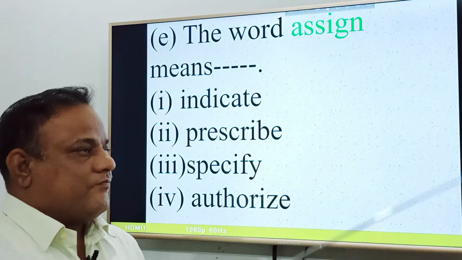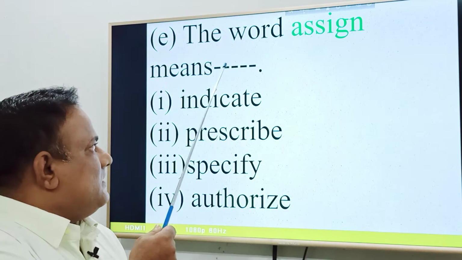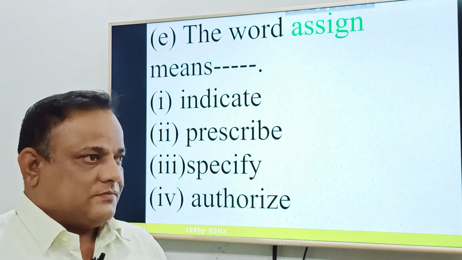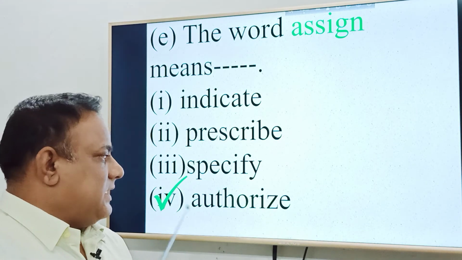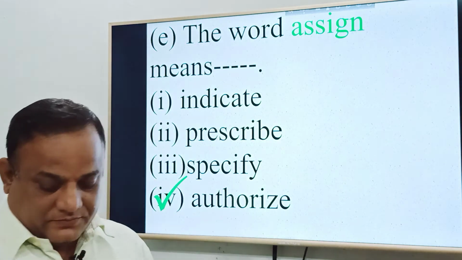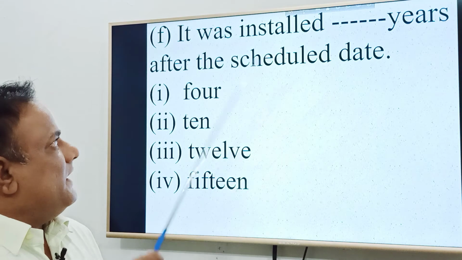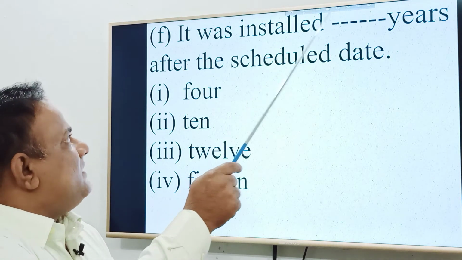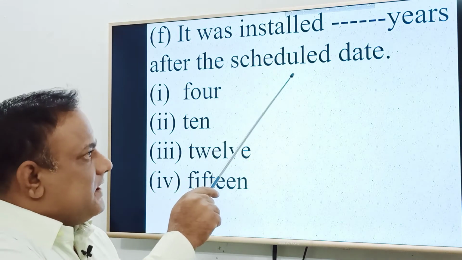Assign. The word assign means authorize, to give power to somebody to do something. It was installed dash years after the scheduled date.